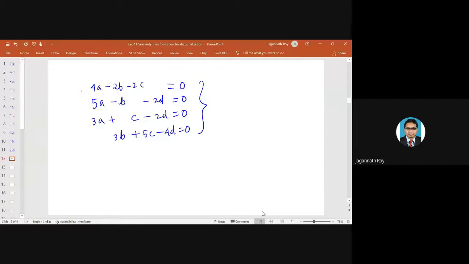Okay. So this is a homogeneous system. The right hand side is 0. A homogeneous system will always have a solution, always consistent, either a unique solution or many solutions. Here we have 4 equations and 4 variables. If you try to solve this, you will get A equals 1, B equals 1, C equals 1, and D equals 2.